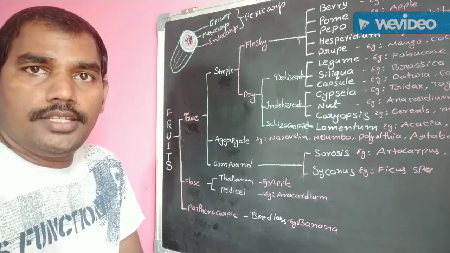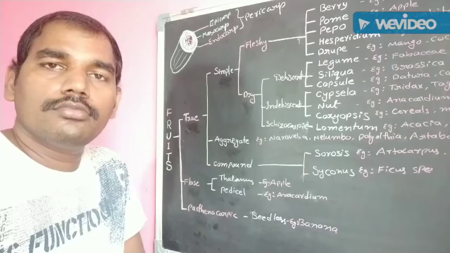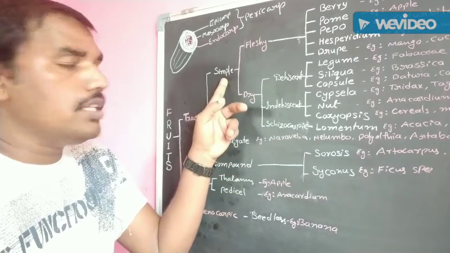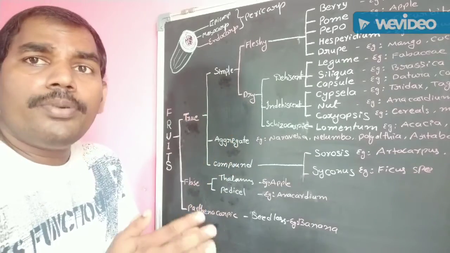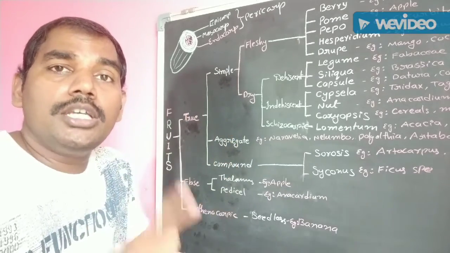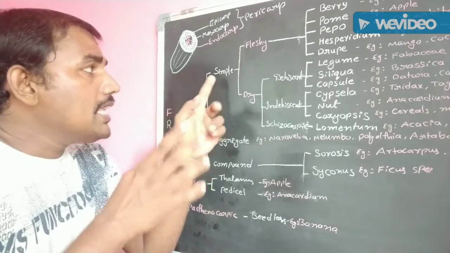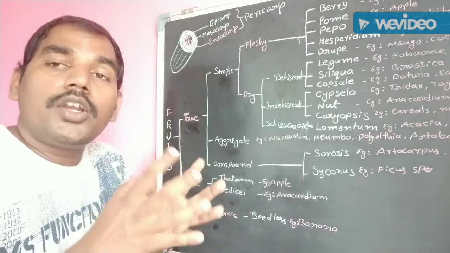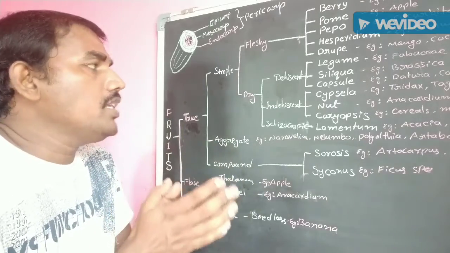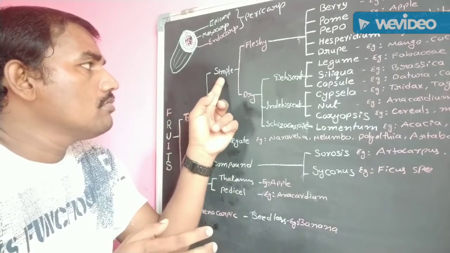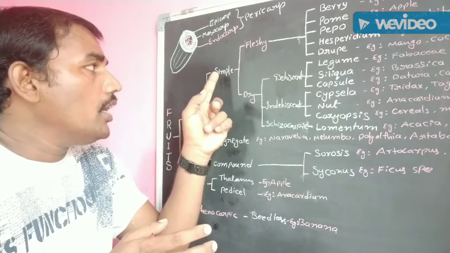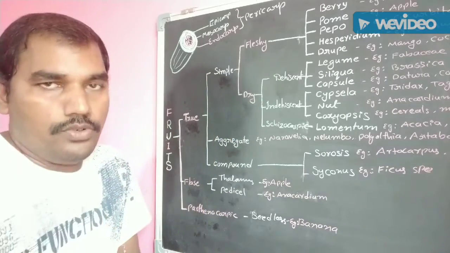Simple fruits means the fruit is developed from the syncarpous gynoecium in a flower. Carpels are united. Syncarpous gynoecium in a flower is developed into simple fruits.